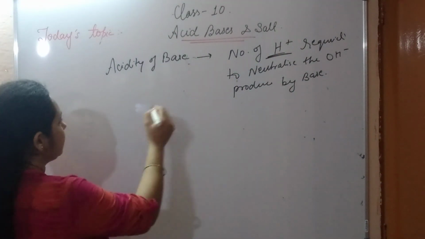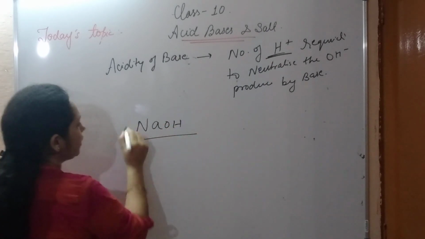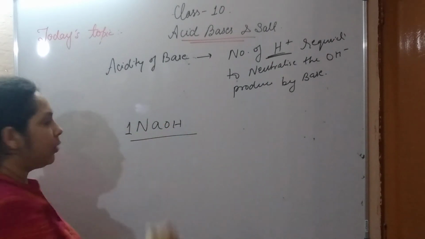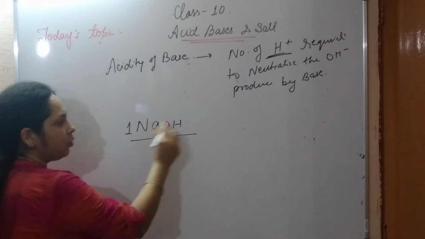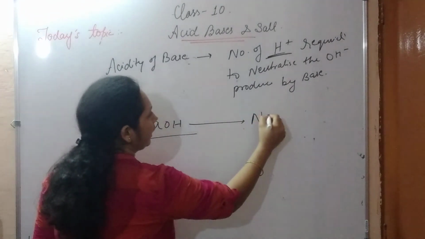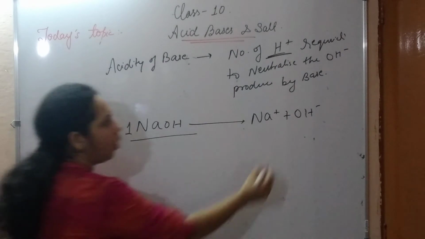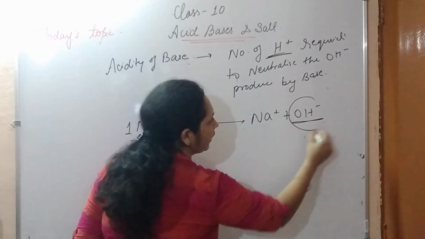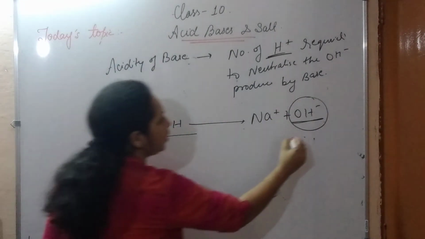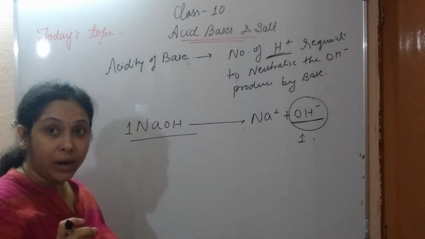Let's take one example, NaOH. Here one molecule of sodium hydroxide is present. When it dissolves in water, it gives Na plus and OH minus ion. So how many hydroxide ions are we getting? One. So how many hydrogen ions do we require?